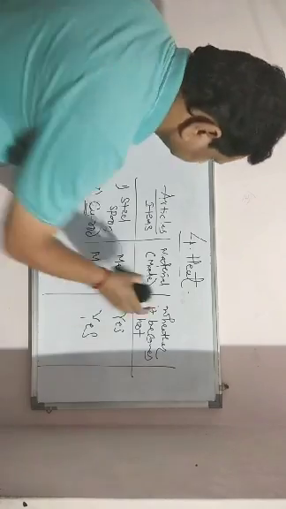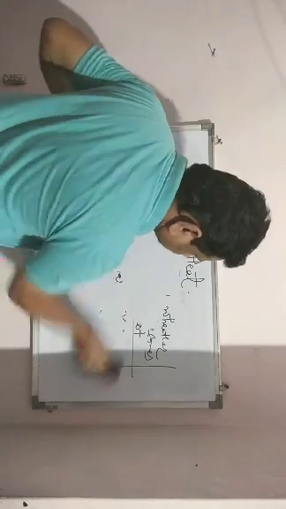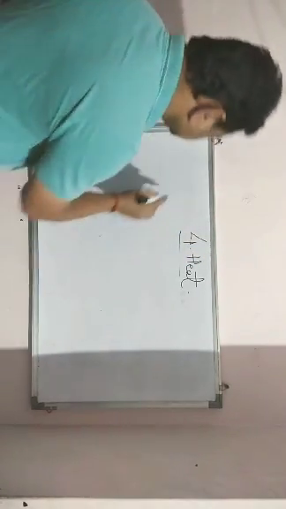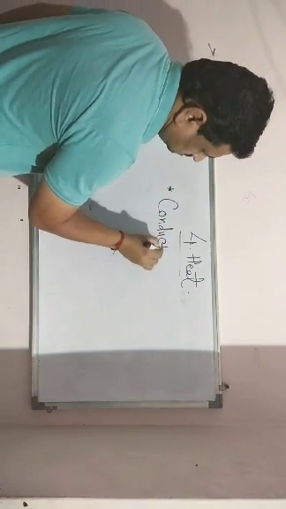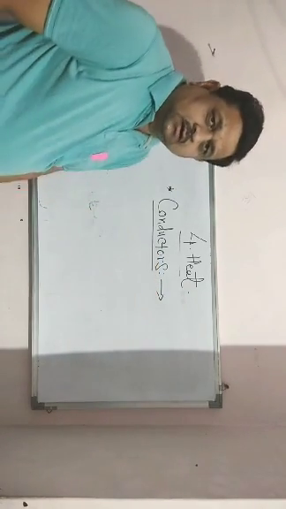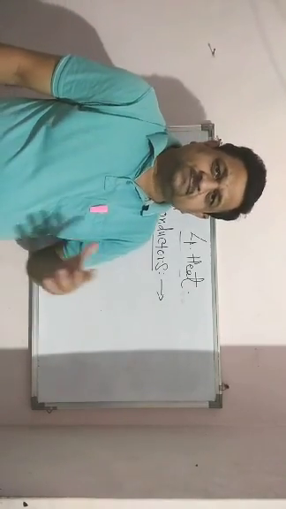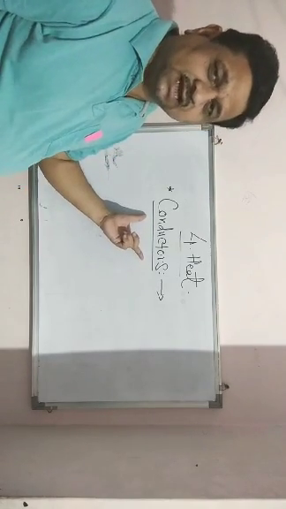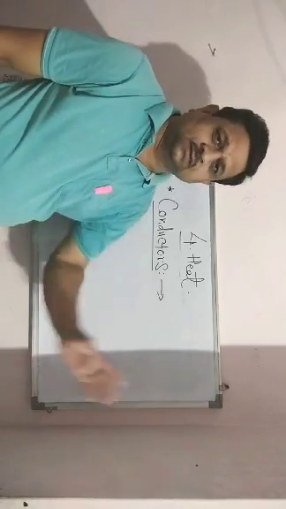After this, let us see what is the meaning of conductors and insulators. Conductors: the material through which heat is allowed to pass. Such substances or materials are called conductors. Heat can easily flow through those materials.